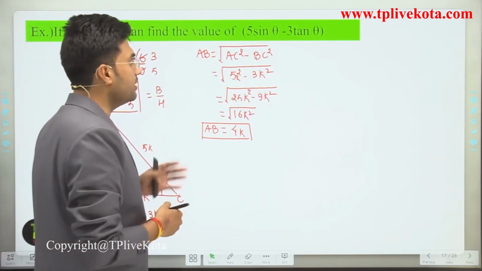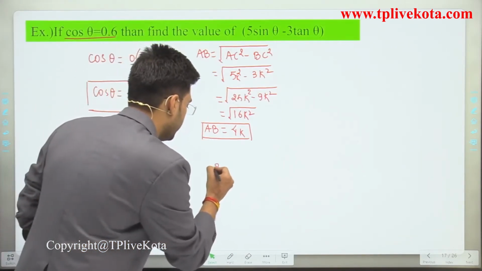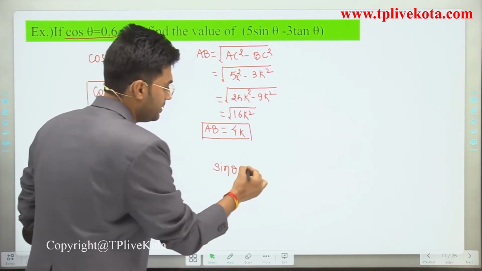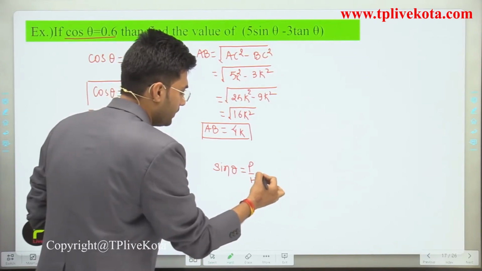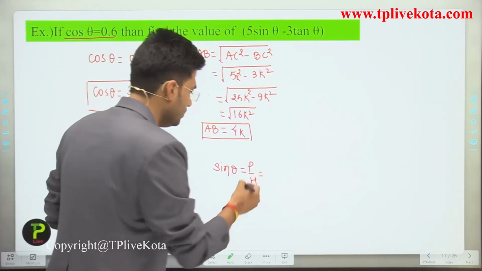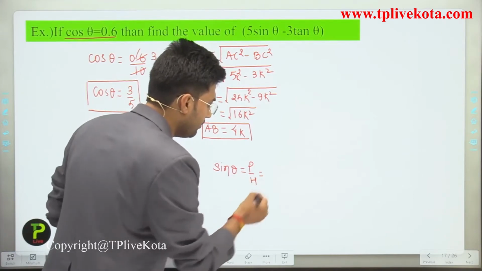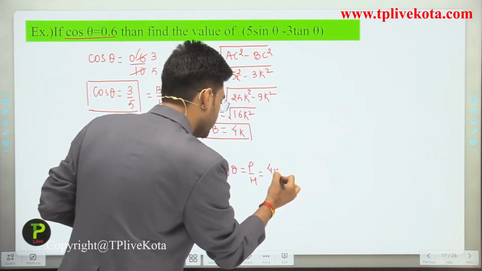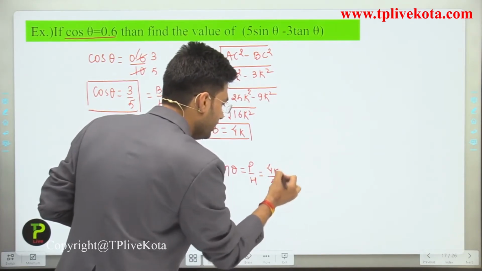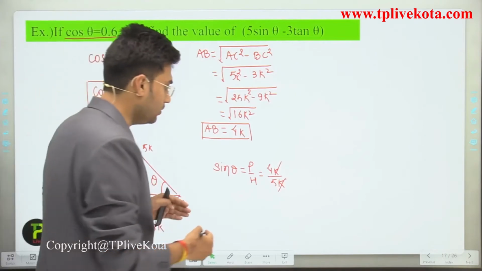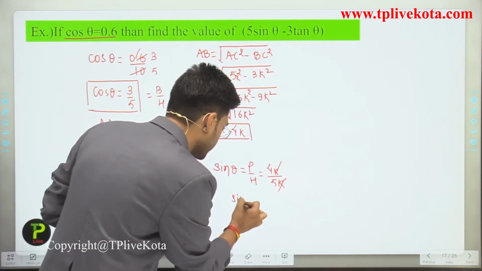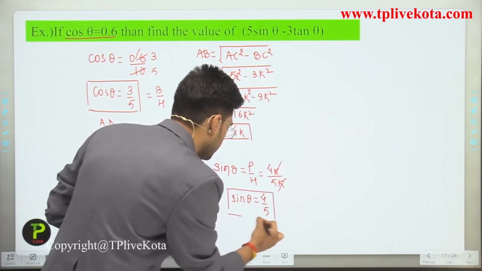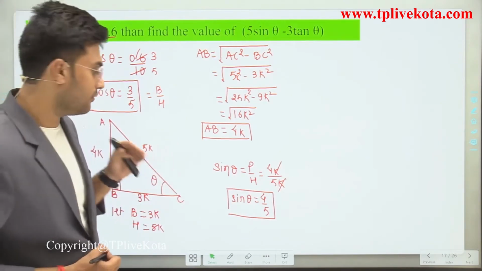Now here we require sin theta and tan theta, so we can solve this question by using our trigonometric ratios. Sin theta is perpendicular divided by hypotenuse, which is 4k divided by 5k. So k and k cancel out. Sin theta is equal to 4 by 5.